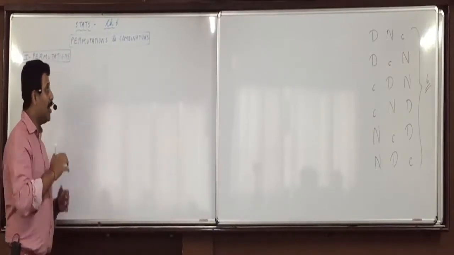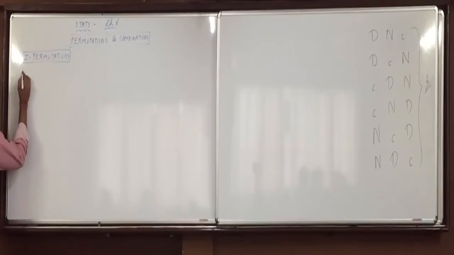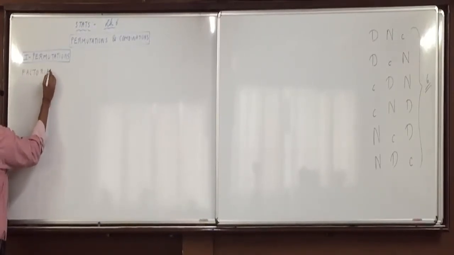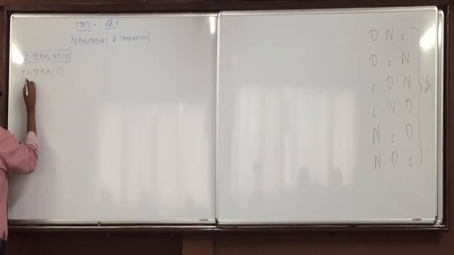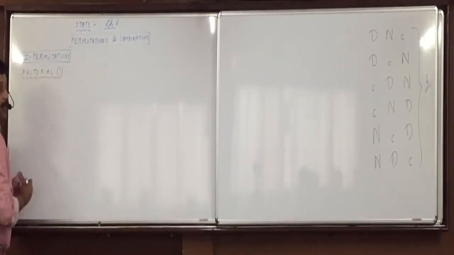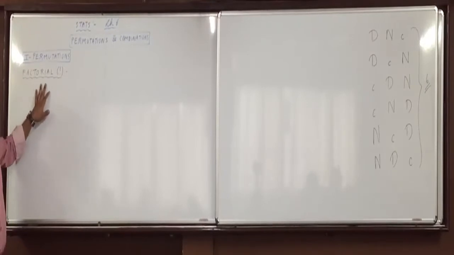Before we take up that alternative way, we understand one term which is called factorial. Factorial is denoted by the exclamation mark sign. In English, this sign is an exclamation mark, but in mathematics and statistics, this sign is factorial. We will not call it an exclamation mark, we will call it factorial.